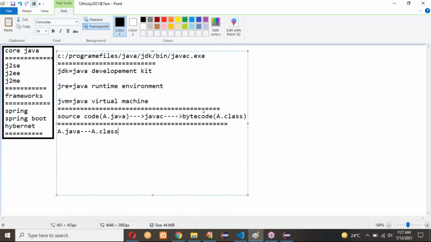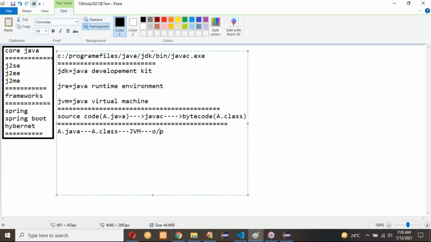It will always be in the unreadable format only. This unreadable format code, JVM will read. So this will be executed only by the JVM. JVM only can understand this unreadable format code. So it will be taken by JVM. JVM will give the output for our program.